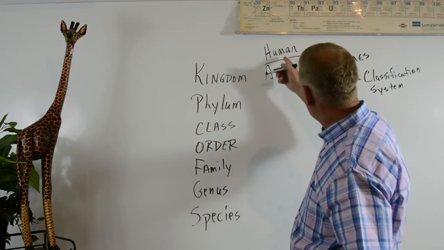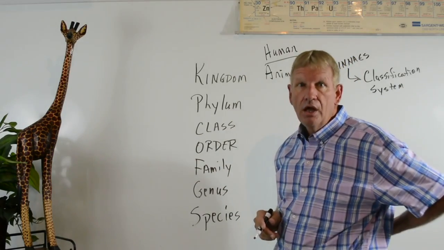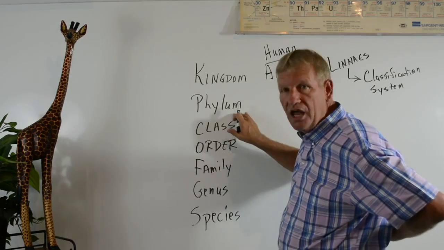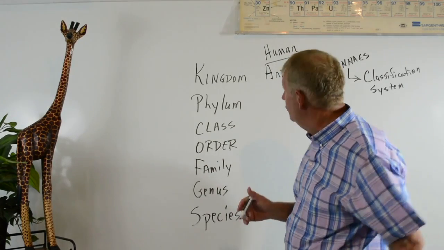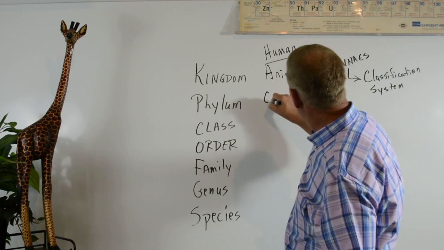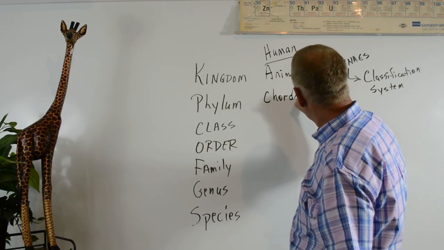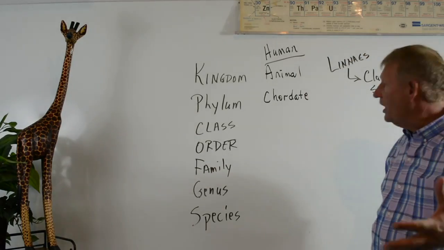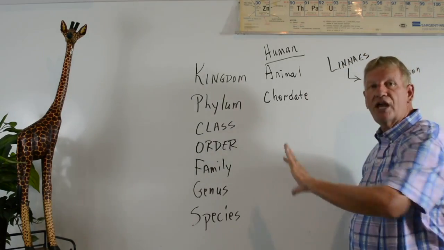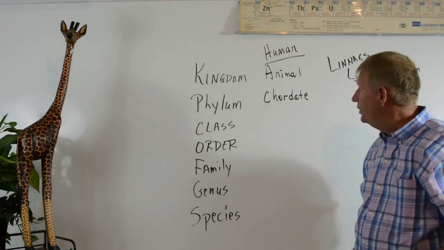So phylum, okay, humans, do we have a backbone? The only question that we ask for this in the animal kingdom is, do you have a backbone? If you do, you're a chordate. If you do not have a backbone, you're a non-chordate. So we are a chordate, okay? That's our phylum. So when we say, what phylum are we in? Well, you can either say Chordata or chordate, whichever one you want to do.